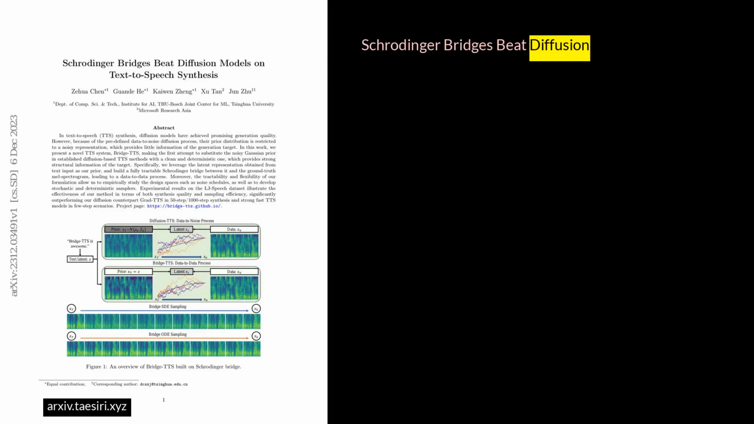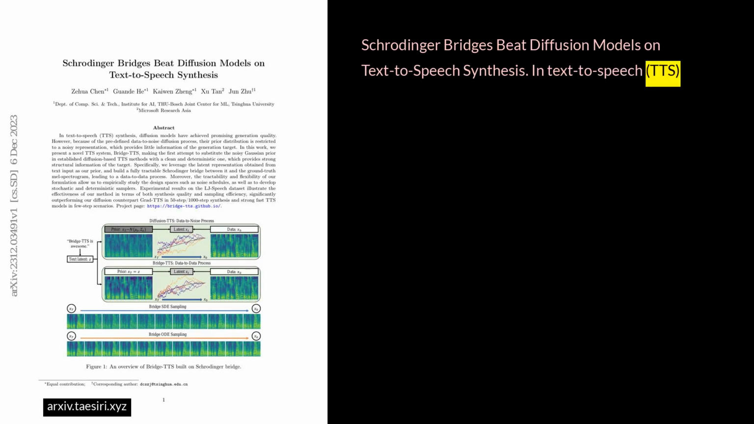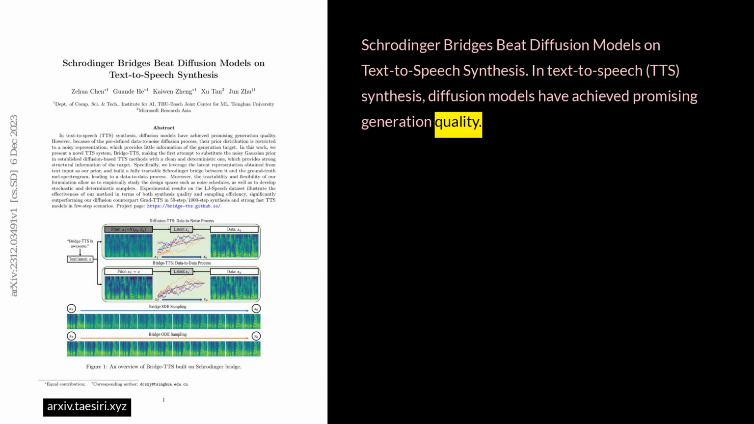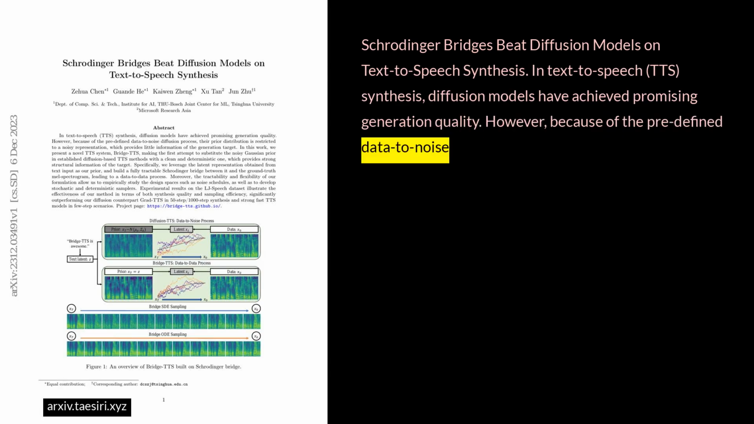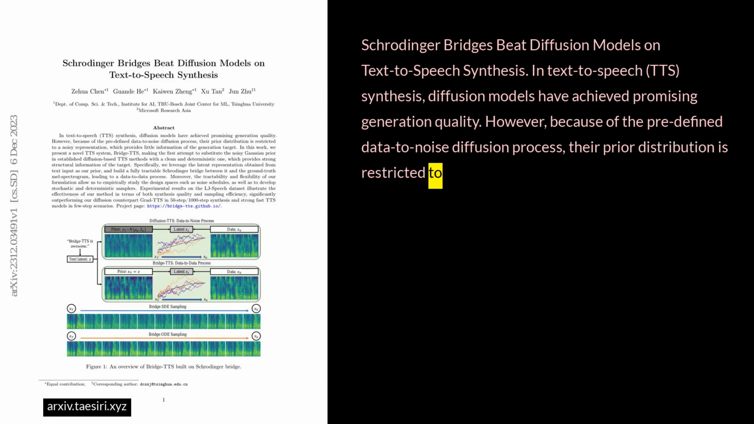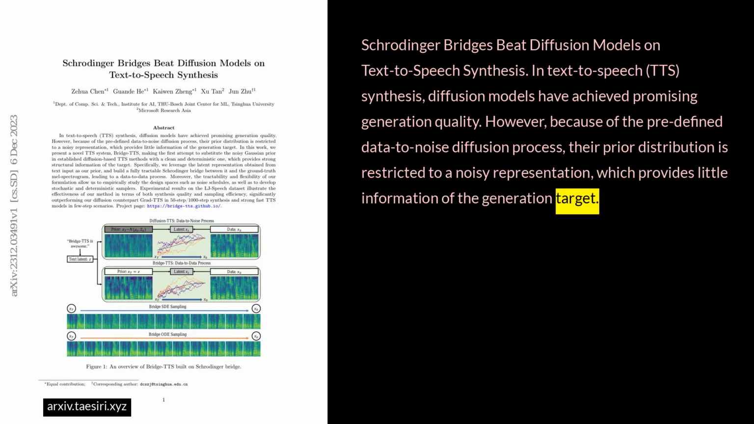Schrodinger bridges beat diffusion models on text-to-speech synthesis. In text-to-speech (TTS) synthesis, diffusion models have achieved promising generation quality. However, because of the predefined data-to-noise diffusion process, their prior distribution is restricted to a noisy representation, which provides little information of the generation target.